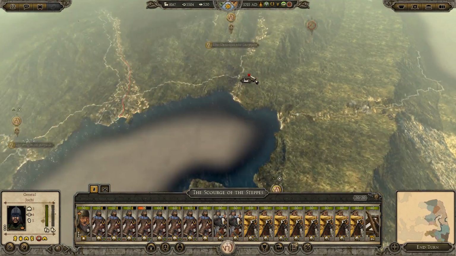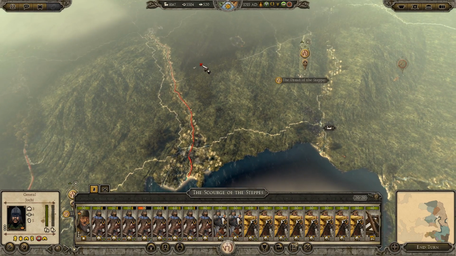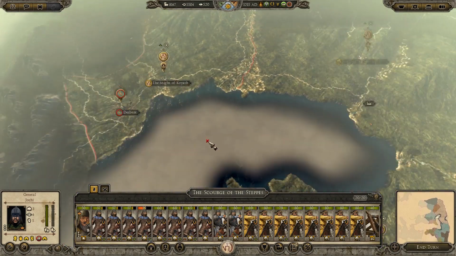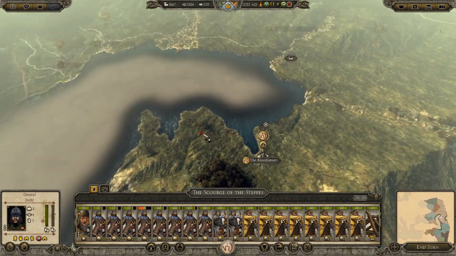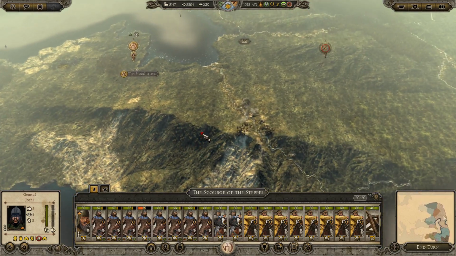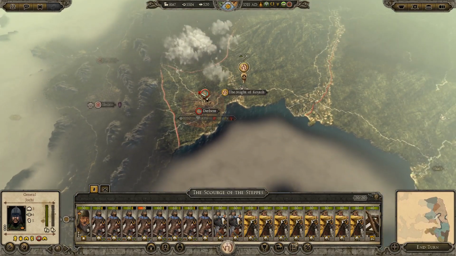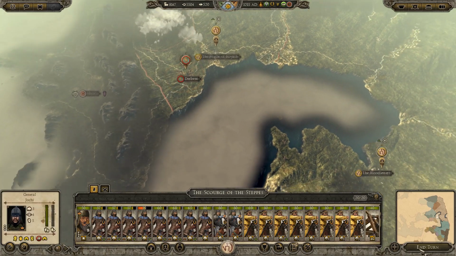If in like 10 or 20 turns we've got like, you know, 80k or something, then maybe we'll be all right. But I don't think there's too much more I want to do in this episode. Let's go ahead and maybe end the turn and see what happens with the Cumans here, if they leave or not.